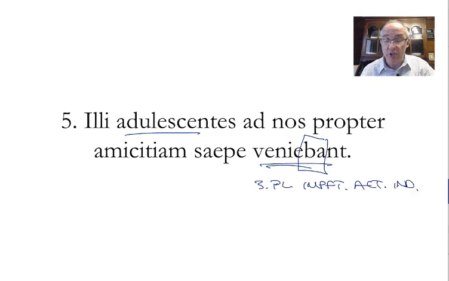So, those youths used to come to us, ad nos, propter amicitiam. Propter just means, it's a great word to know, because of. Very, very common. Because of friendship. Not that they wanted anything, not to do some work on the house, but those young kids used to come to us, and often, saepe, often. Those young kids often used to come to us just because of friendship.